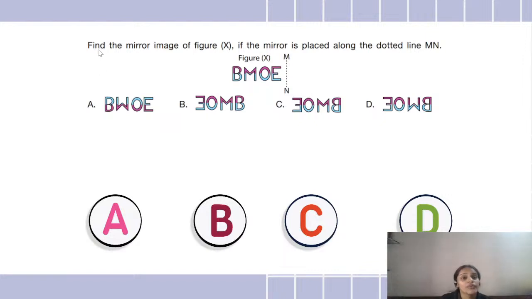Okay, very good. Now, find the mirror image of figure X if the mirror is placed along the dotted line MN. So here is my mirror. Imagine that this is my mirror and this is figure X.